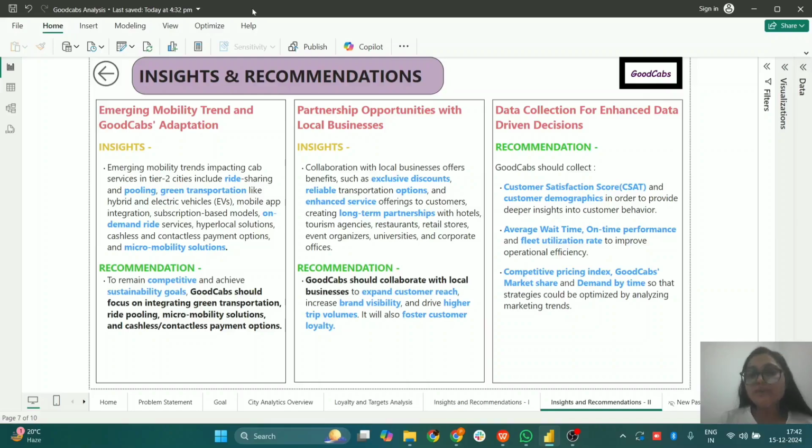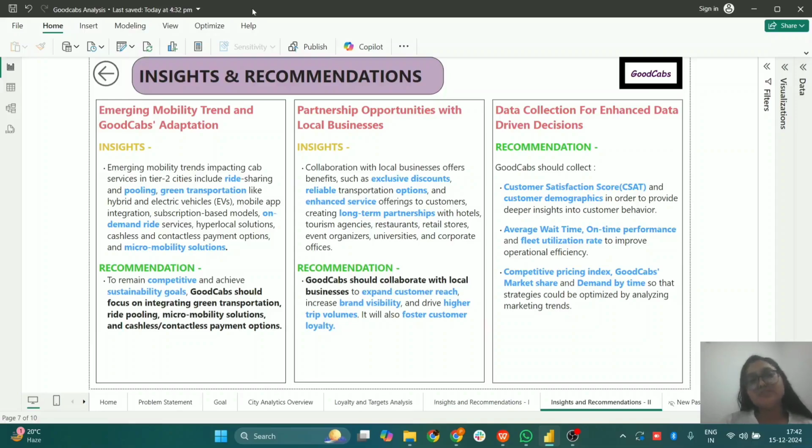Lastly, competitive pricing index data should be collected, along with data regarding GoodCabs market share and demand by time, so that the peak hours could be known and strategies could be optimized based on these market trends and the peak hours during the days.